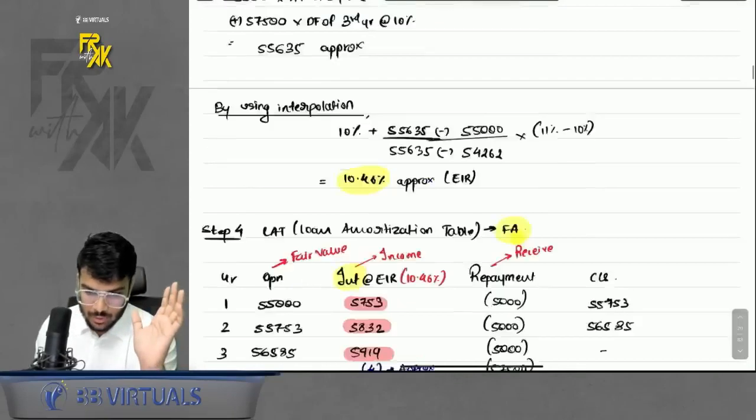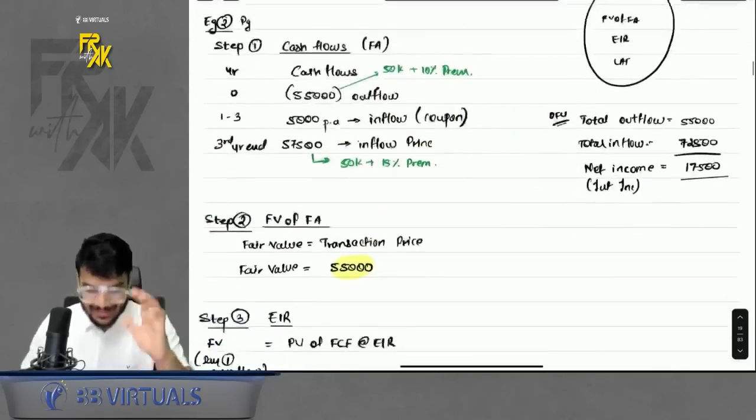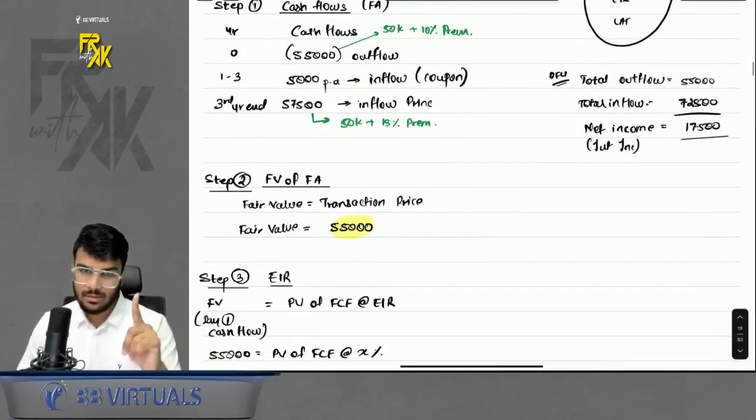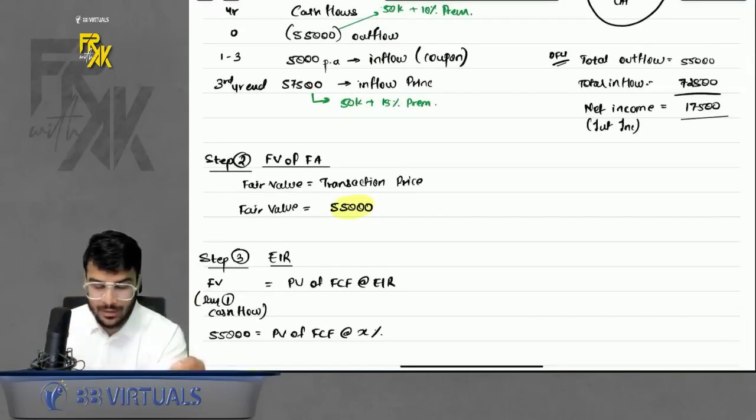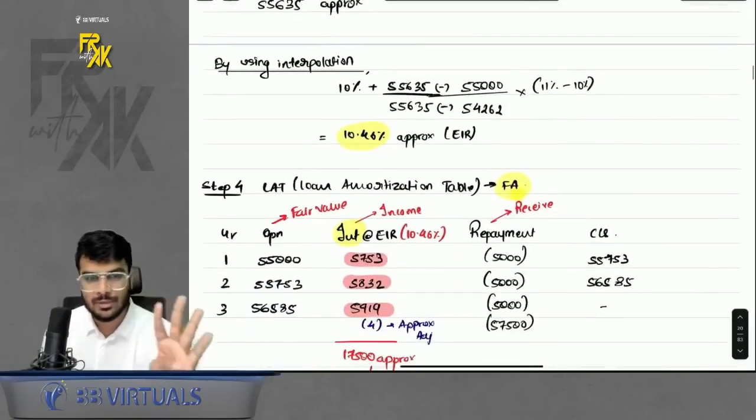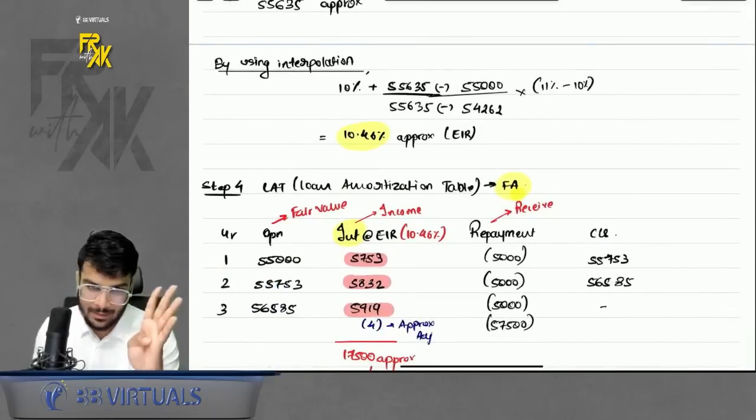Do remember that part. So again, how many steps are there? Just to summarize things for you, 4 steps. Step number 1, cash flows. Step number 2, fair value, in this case we assume it. Third, EIR, calculated if not given. Fourth is LAT, simple, 4 steps. Cash flows, fair value, EIR, LAT, done.